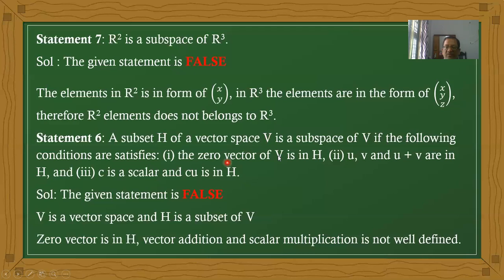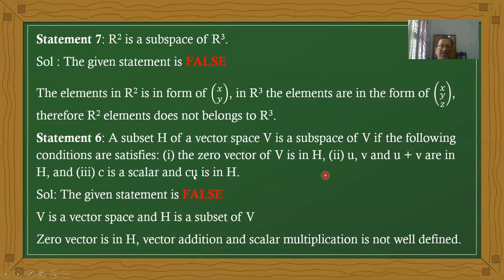The zero vector of V is in H. But observe this condition: U, V are two vectors, and only the sum of these two vectors, U plus V, is in H. That means vector addition is defined for only these two vectors, not for each and every vector. It is not given.